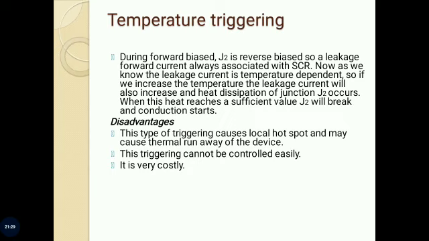When this heat reaches a sufficient value, J2 will break and conduction starts. The disadvantages of this method are: this type of triggering causes local hotspots and may cause thermal runaway of the device. This triggering cannot be controlled easily and it is very costly.